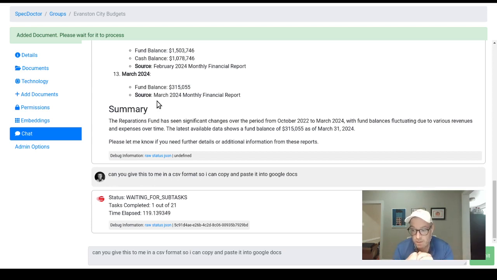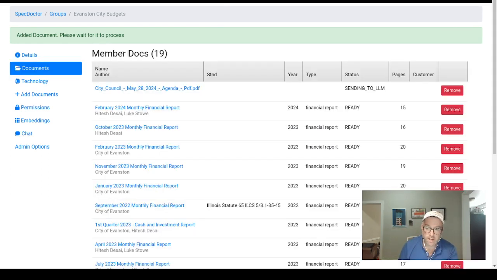Google has one called Gemini, which is very good. Gemini was in the news a bunch when it came out, but it's probably one of the better ones. And then there's GPT 4.0, which is run by ChatGPT, or the people that do ChatGPT, OpenAI. So while we're waiting for that thing to run, let's see if our other document finished processing here. We'll refresh this page.